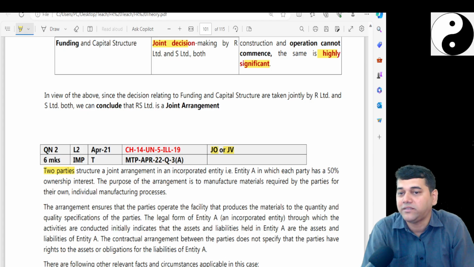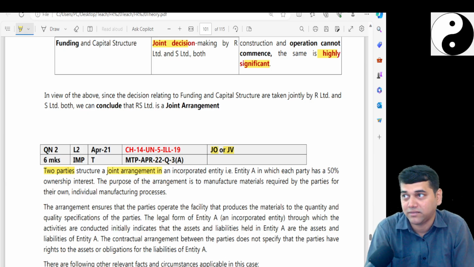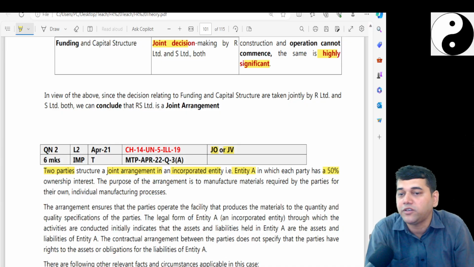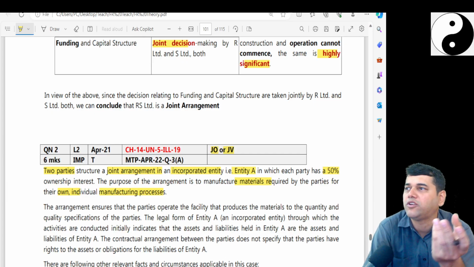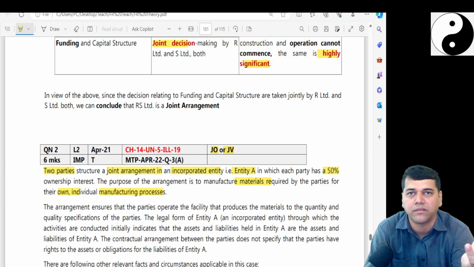Now, two parties structure a joint arrangement called entity A. That means it's a separate legal entity. Each has got 50% interest. The purpose is to manufacture material required by the parties in their own individual manufacturing processes. Maybe some battery, I saw Nokia and Samsung.